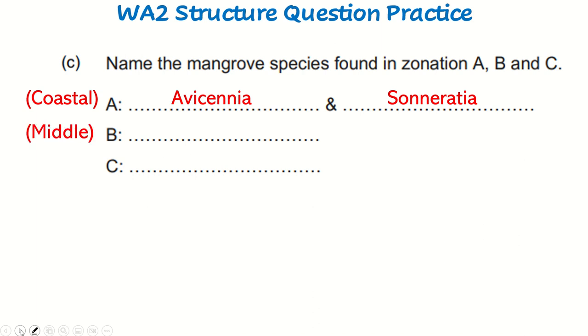Because in the middle zones you have Rhizophora, and in the inland zone, Bruguiera. Right, so this is just memory work. Of course, it will help you when you remember whether it's coastal, middle, inland. So, for example, Avicennia and Sonneratia, because it's constantly flooded, definitely their roots will have the ability to exclude salt. That means when they take in water, they filter out all the salt. So it will help you to remember what kind of adaptation these mangroves have, if you can remember where they are.